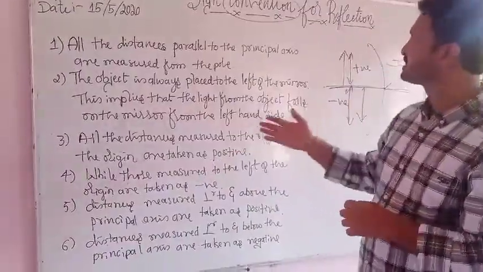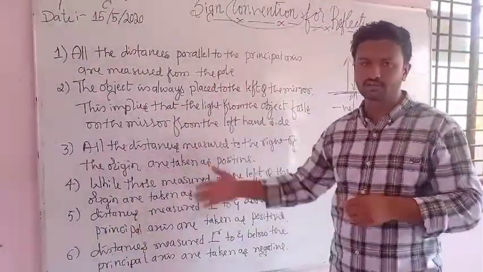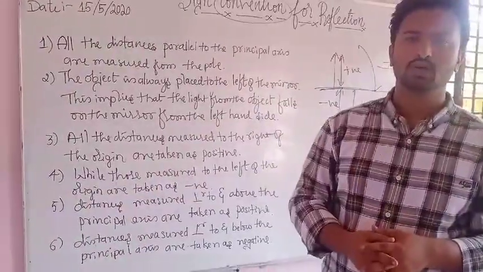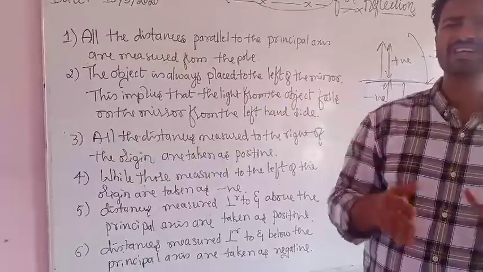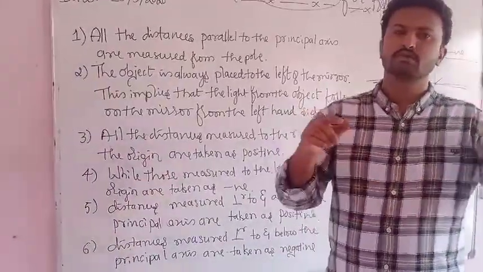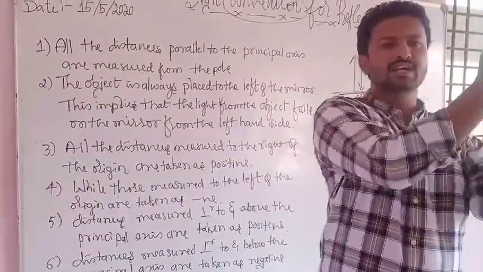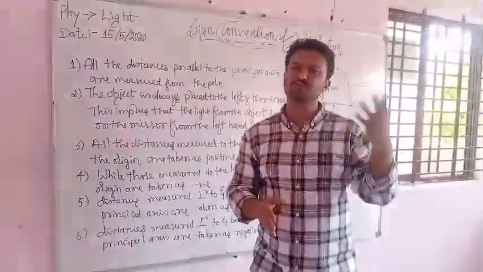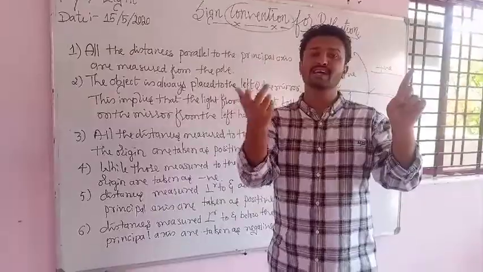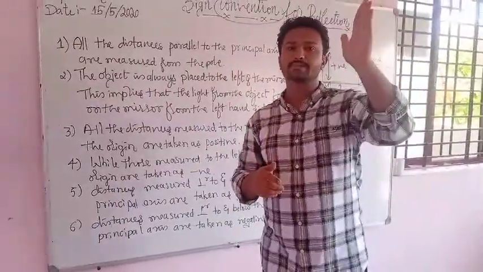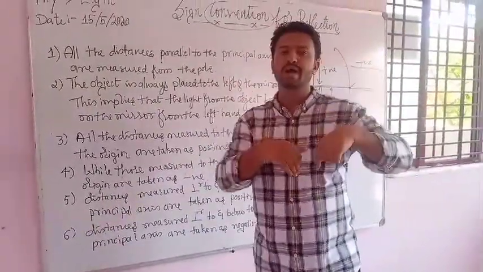Here, what we discussed is sign conventions. All sign conventions are there in your textbook also. Okay, they are given clearly. You please just go through. Very simple. Okay, from the pole, the right side of the pole is considered as positive. The left side of the pole is considered as negative, and above height means positive, below height means negative.